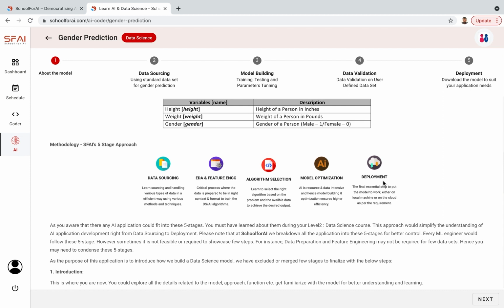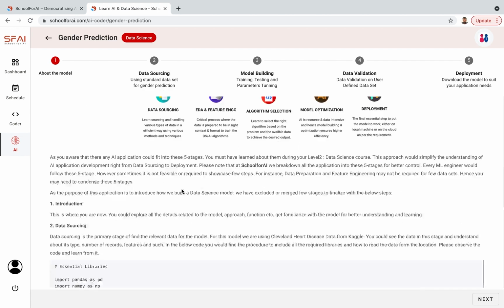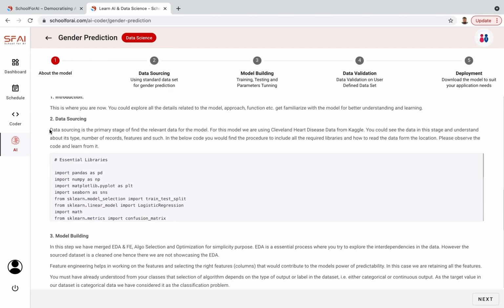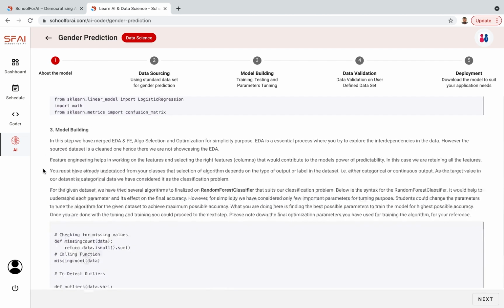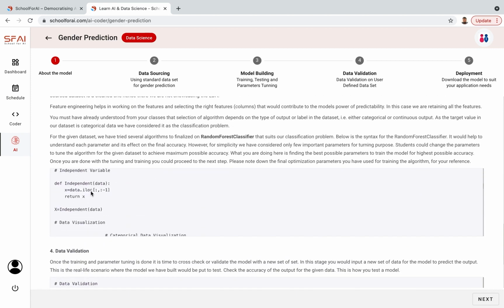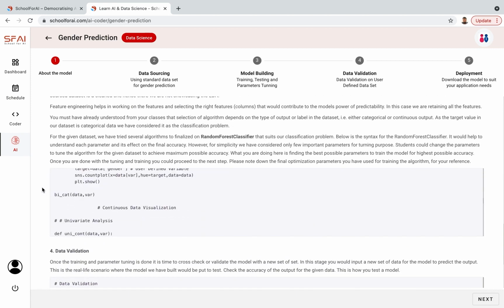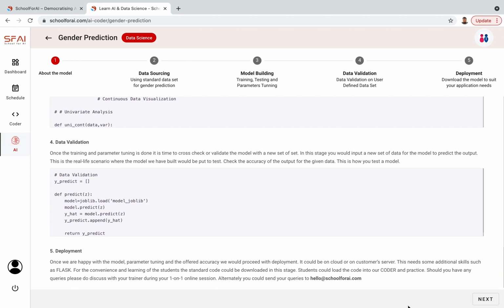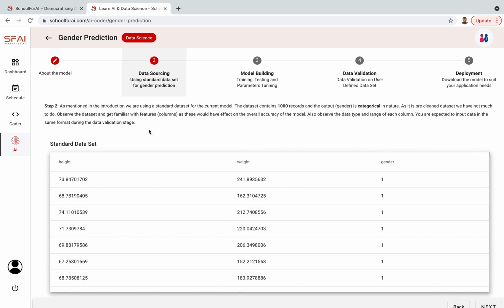Then we deploy it. We could do it as web-based or cloud-based, wherever it is. We give you the code and we encourage students to take the code, deploy it, and work on it, and maybe you could use the same application for another prediction. Modify it as you please. All the steps are given over here. We recommend you to go through these to understand how this works, with a bit of code over there, and then data validation, and finally the deployment. Once you are through, we'll proceed with the next step, that is data sourcing.